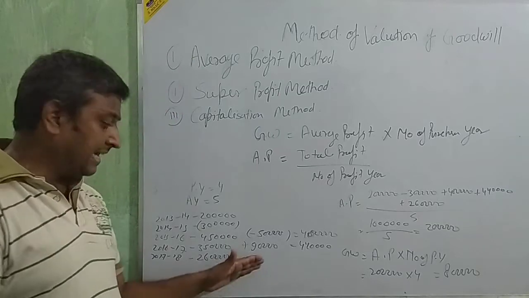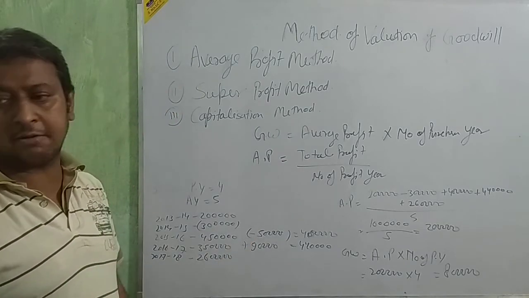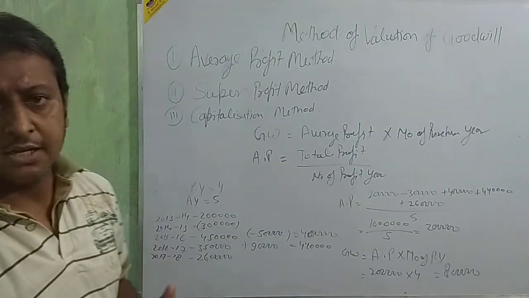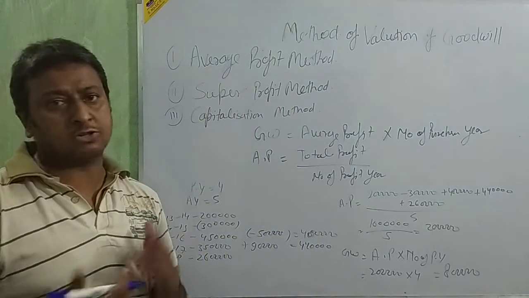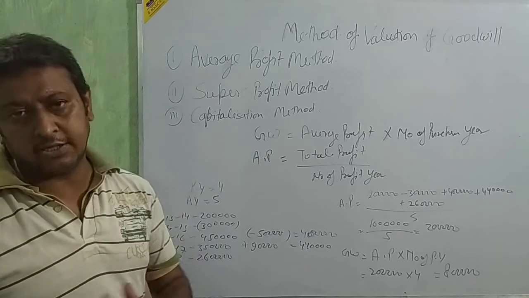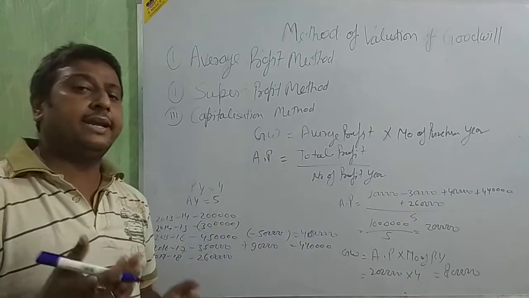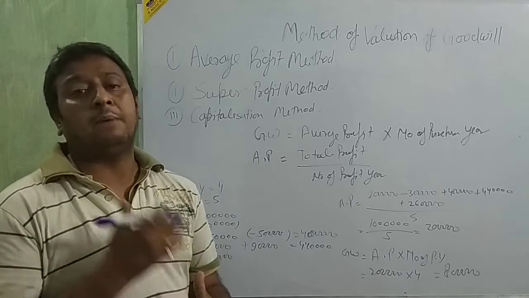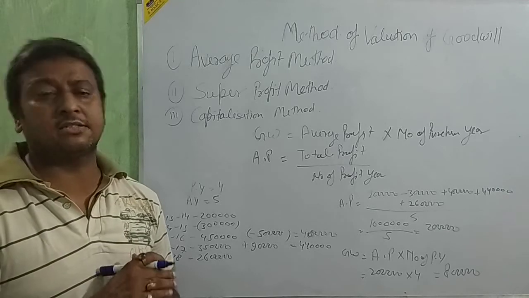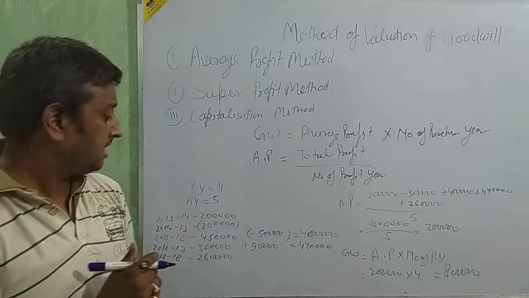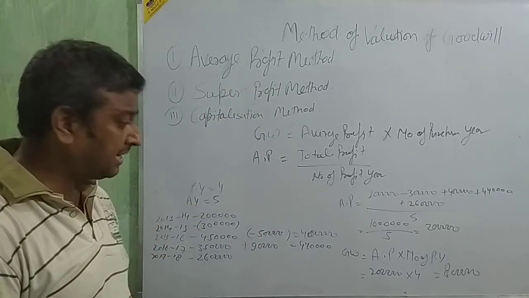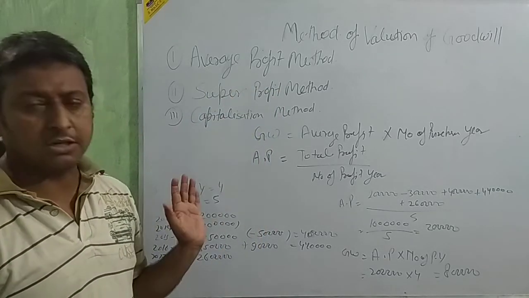Clear? Again I would like to explain this abnormal profit or abnormal loss. If any profit from other sources, abnormal, is included, it is wrong, so deduct that amount. If an expense is included, it is wrong, so add that amount, because any expense shown in the P&L decreases your profit, so add it back and your profit increases again. Any income you add increases your profit, so deduct it. Clear or not?